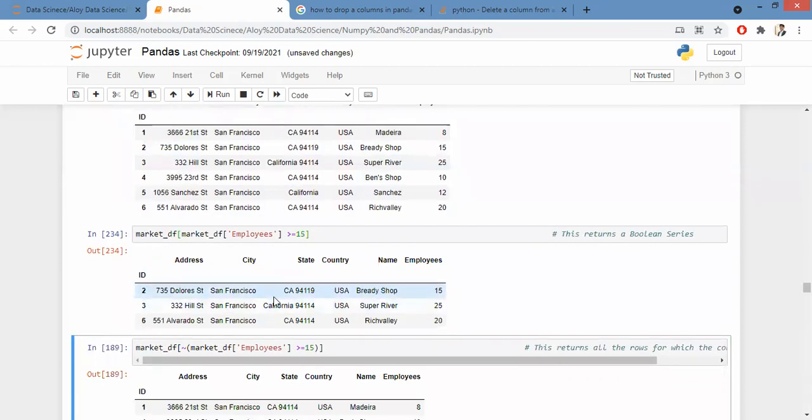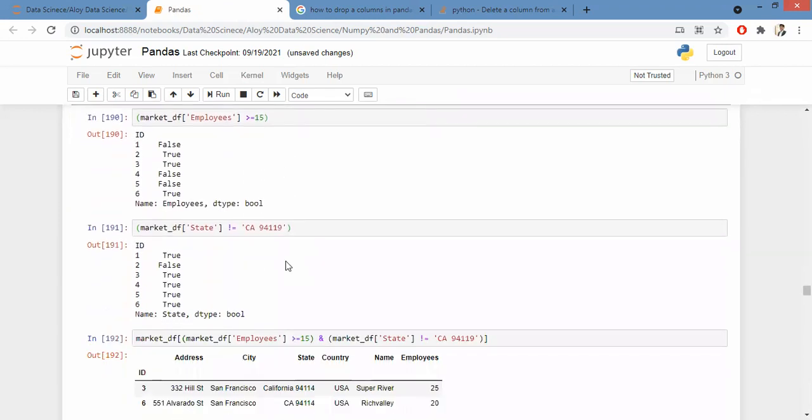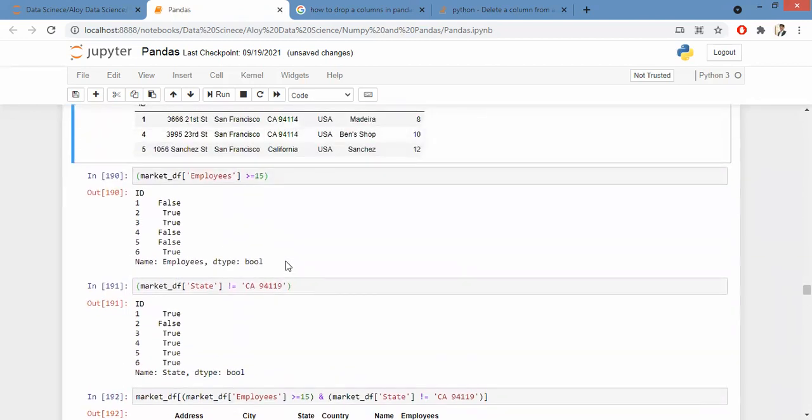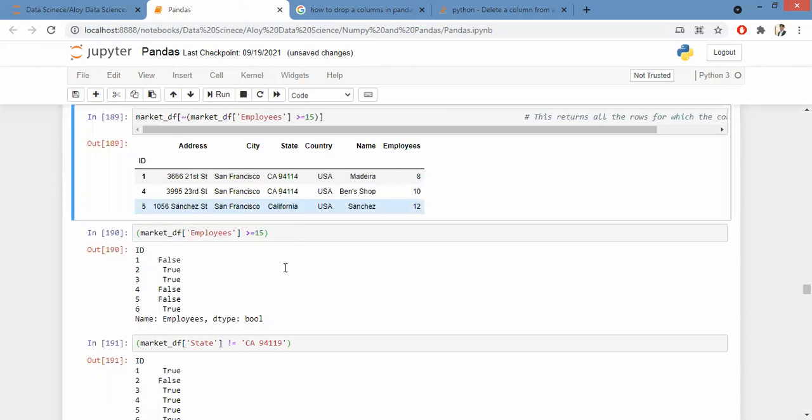Okay. Is it clear to you guys? Yes, sir. Now, let's say that I want to pass 2 conditions into my data frame.